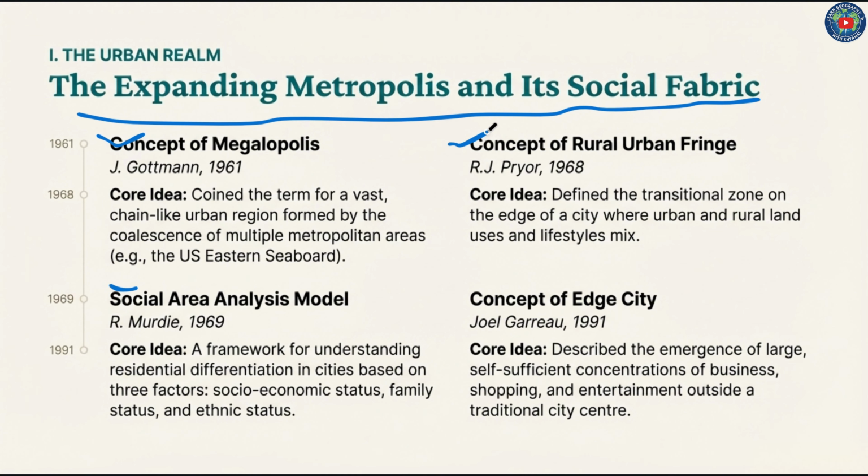Then the concept of the rural-urban fringe, provided by R.J. Pryor in 1968. The core idea was that it defined the transitional zone on the edge of a city where urban and rural land uses and lifestyles mix. This is known as the rural-urban fringe, where urban and rural land uses and lifestyles mix.